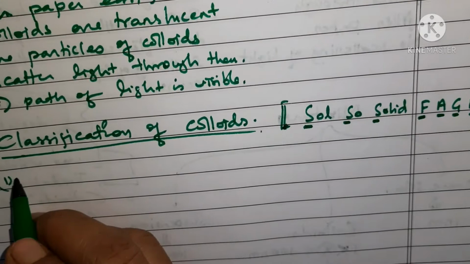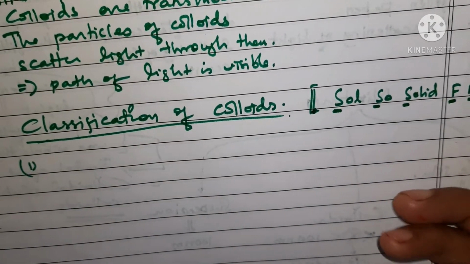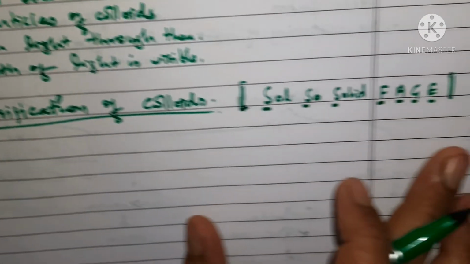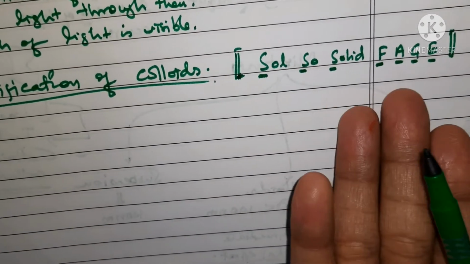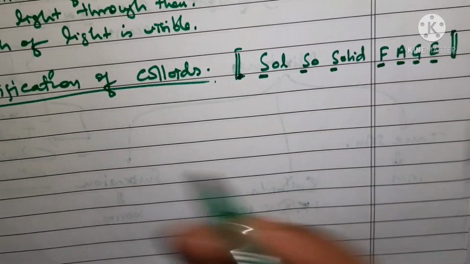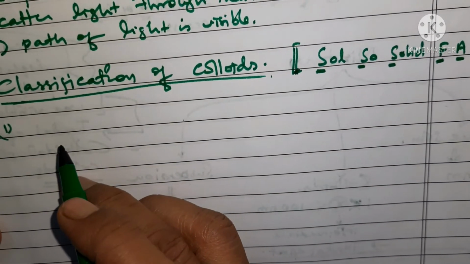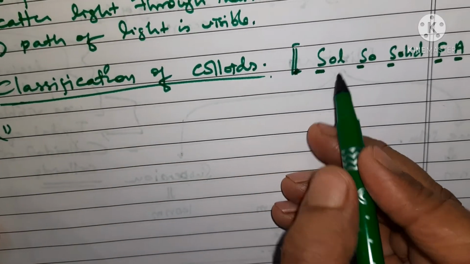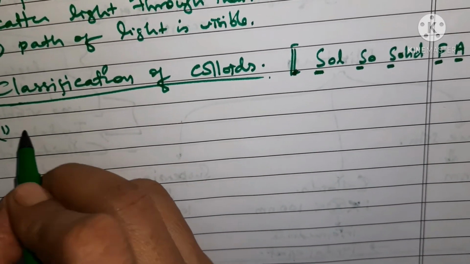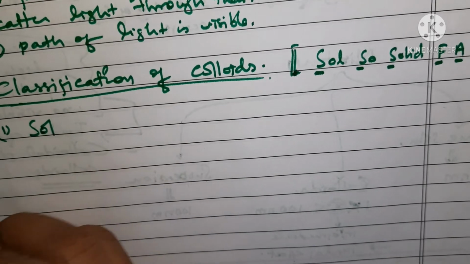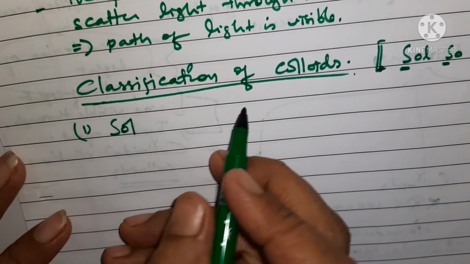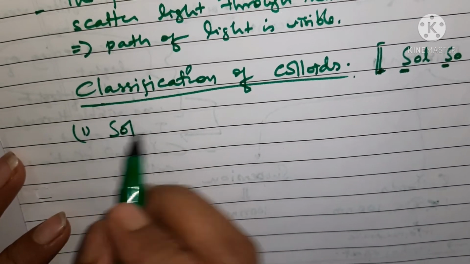Let us try to understand. Maybe you must be feeling what is this, but it's okay. If you wish, you can use it for your learning purpose, or you can use your own trick also. So here, what is sol meaning? Sol is itself one of the words, one of the classifications in colloids.